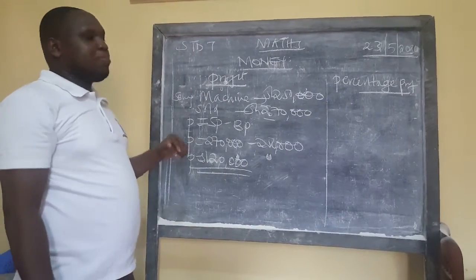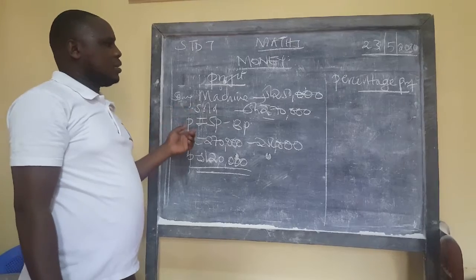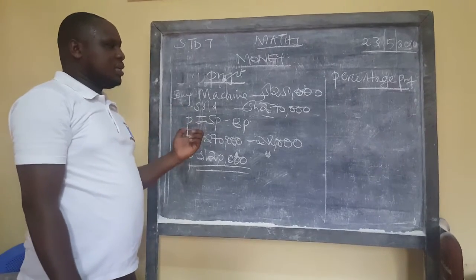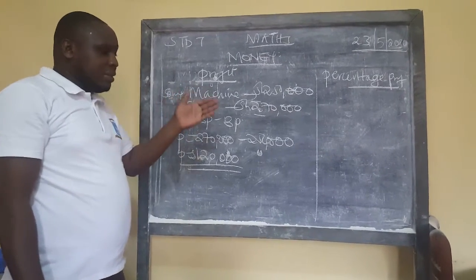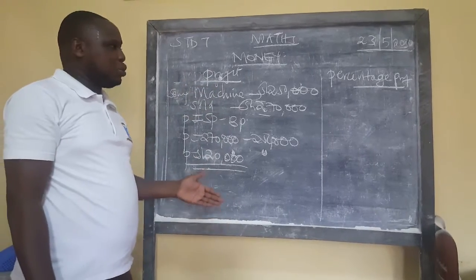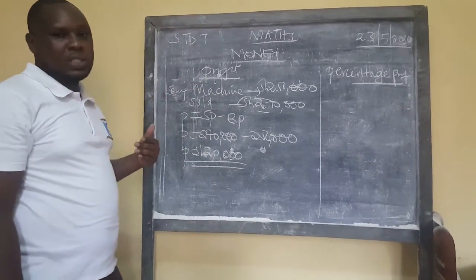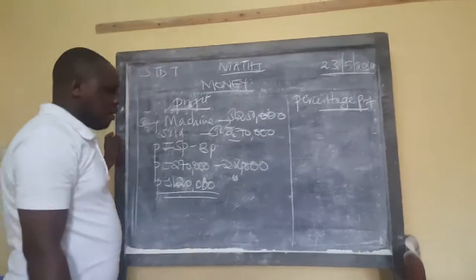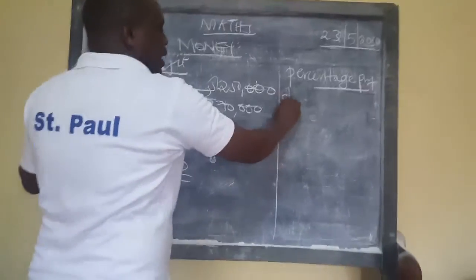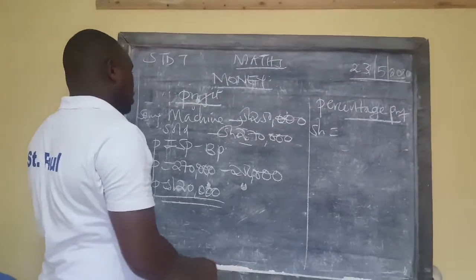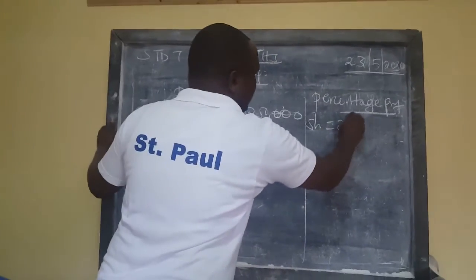Remember I told you about percentages in our first lesson. That percentage means the first original amount that you bought. So what was the original amount? The original amount, which is the buying price, was equivalent to 250,000 shillings.